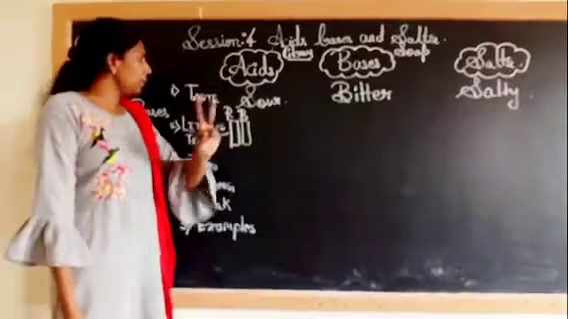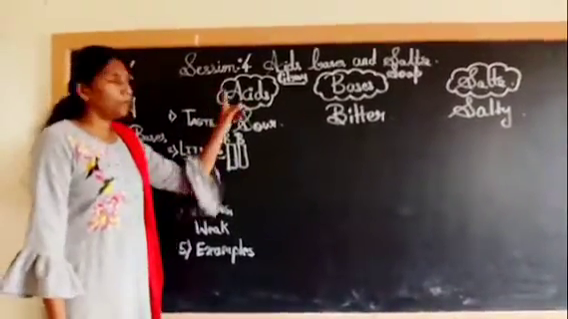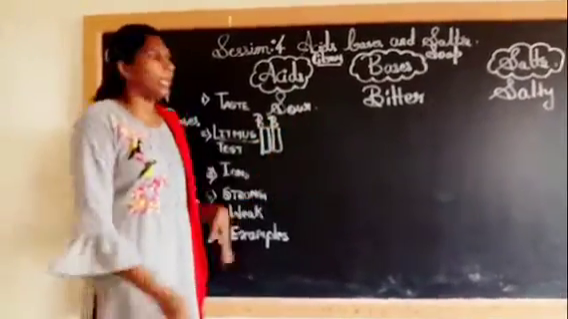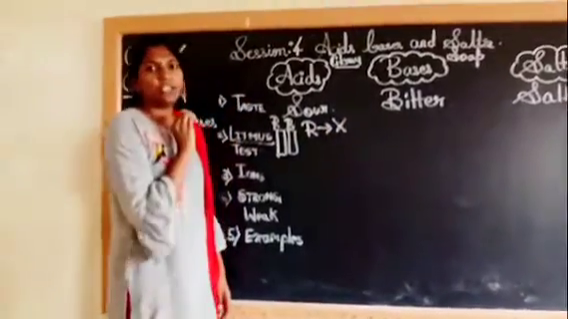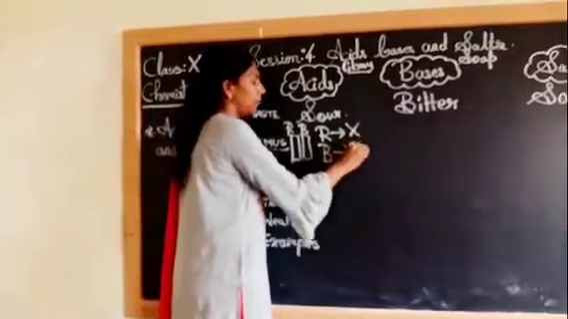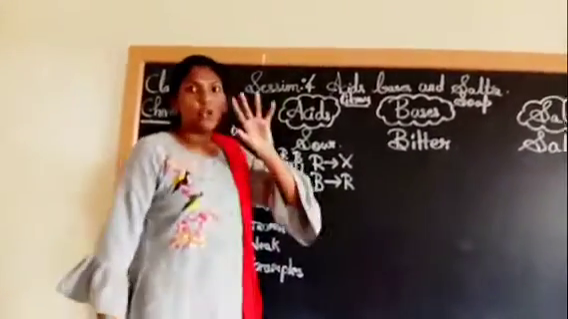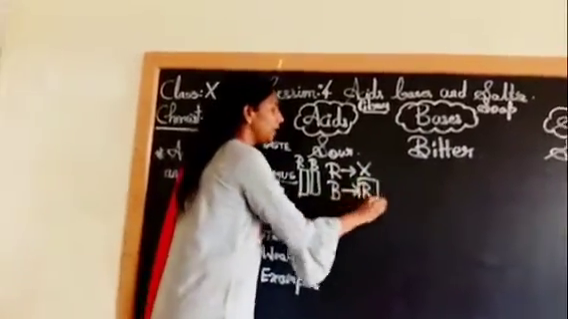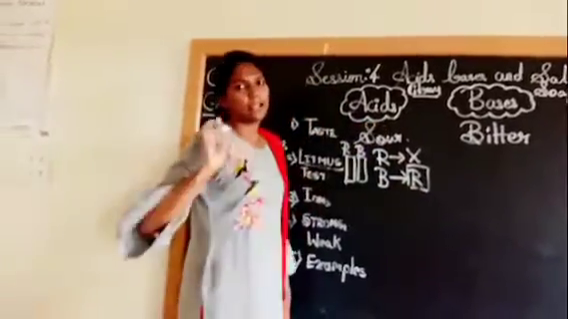So there are two types of papers, red and blue. When red litmus paper is dipped in acid, it is not going to show any kind of change. But blue litmus paper turns red. Red is danger, that is acids. You have to remember, red is the sign of danger, that is acids. So if blue litmus paper turns red, it is an acid.